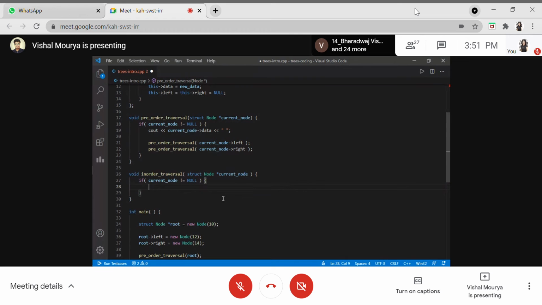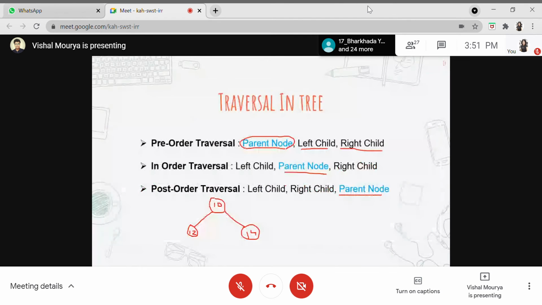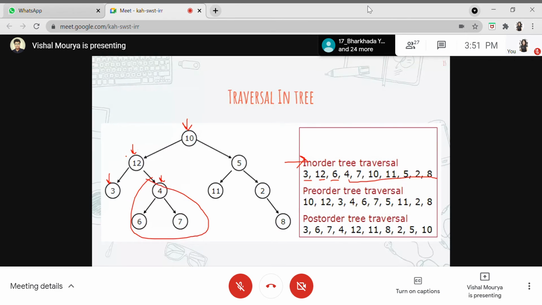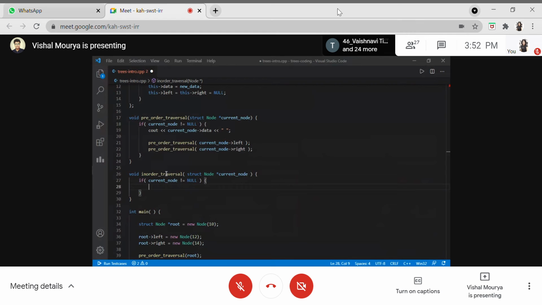Now, in pre-order traversal, we first printed out the data. But in in-order traversal, we'll not print first, because what we want is first the left child, then the parent node, and then the right child. So first we'll be traversing the left child. We'll be calling the left subtree first, and then in this left subtree the recursive call will be done to its left subtree until we reach the leaf node. Then we'll return to the parent of this leaf node and print that, because this is in-order traversal: left, parent, and then we call the right subtree. It's just as simple as that.